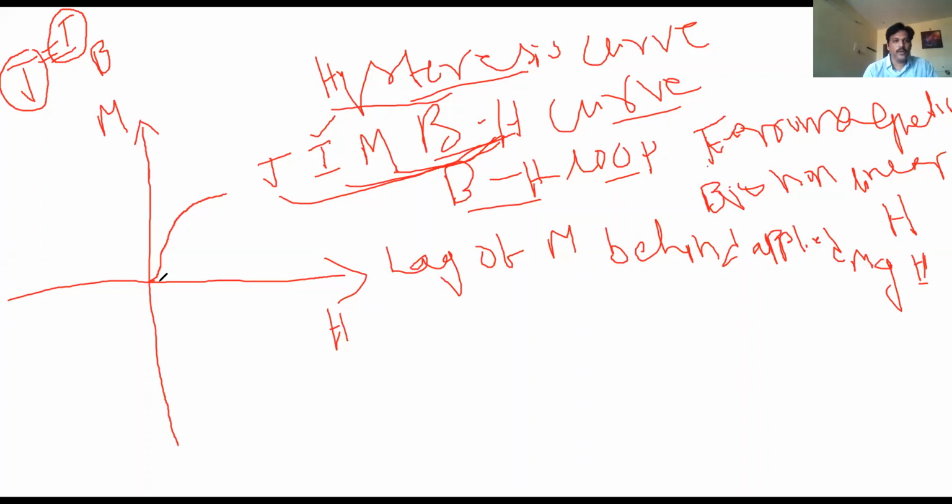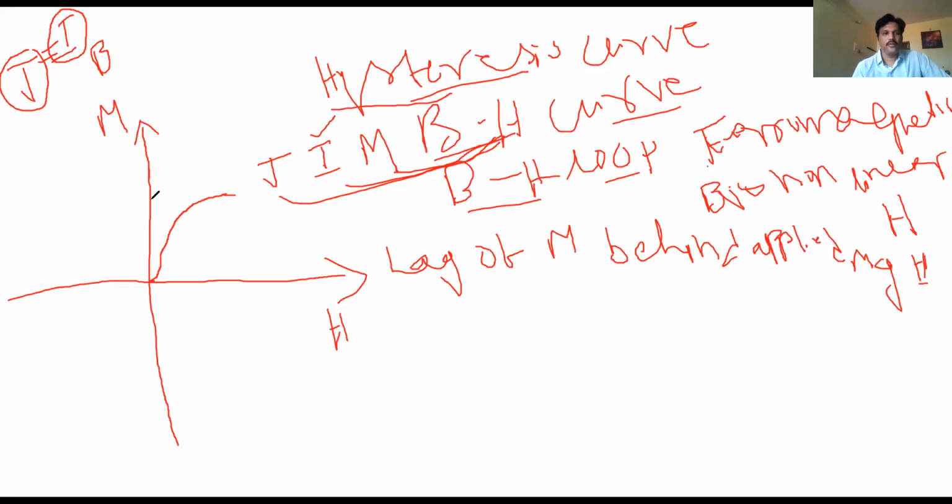So for small fields, there is a large magnetization of the material. Then this magnetization reaches the saturation value. There is no more magnetization of the material. Why? All the dipoles in the domains are aligned parallel to the field. That's why it reaches the saturation magnetization value.